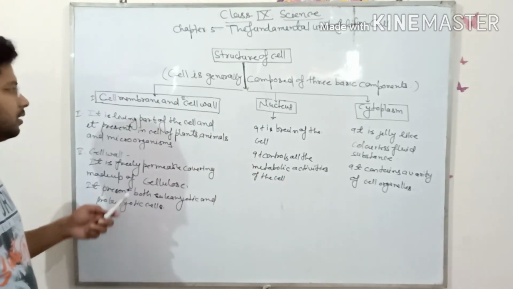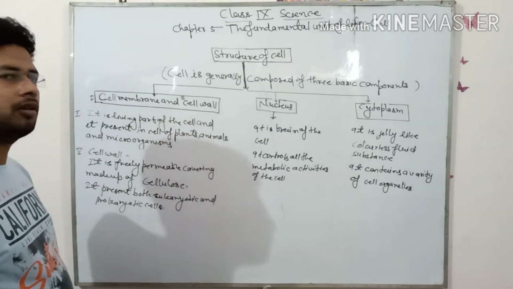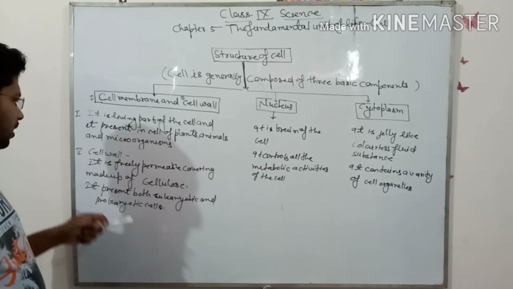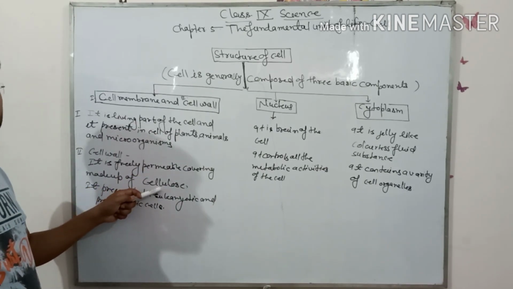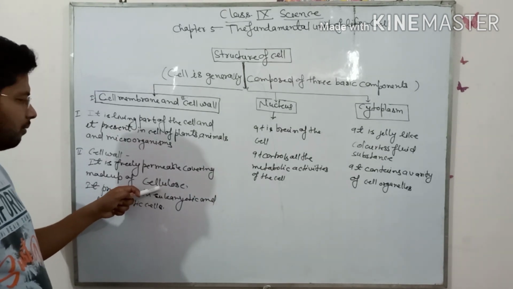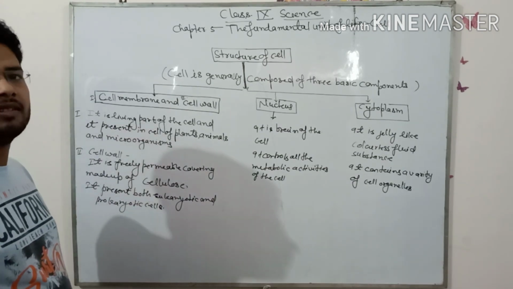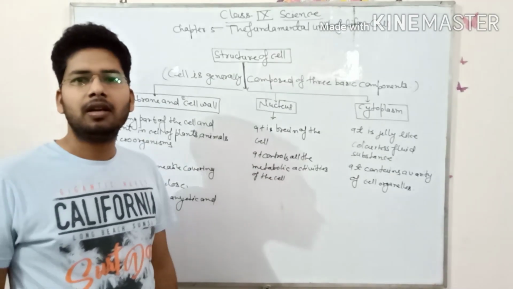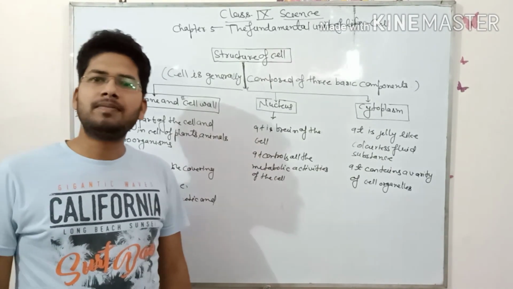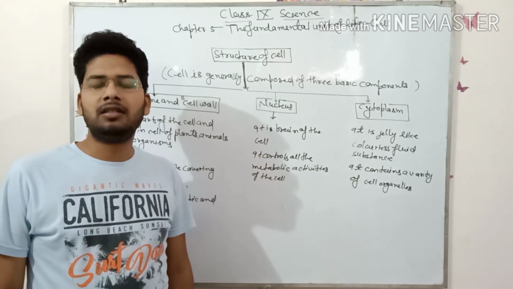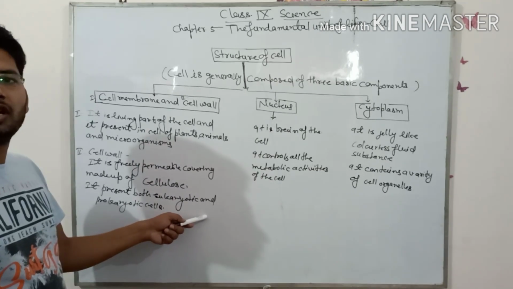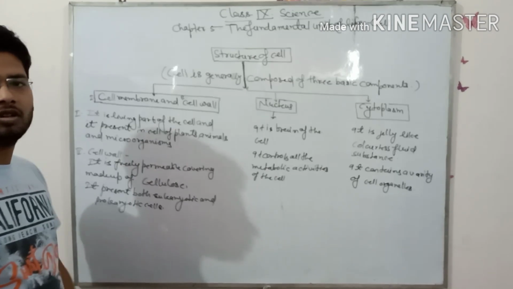And I just want to discuss the cell wall. The cell wall is a freely permeable covering made up of cellulose. It is the outermost covering of the cell. Basically it is non-living, but we can say it is living because it promotes osmosis and transports water and other substances. It is present in both eukaryotic cells and prokaryotic cells.